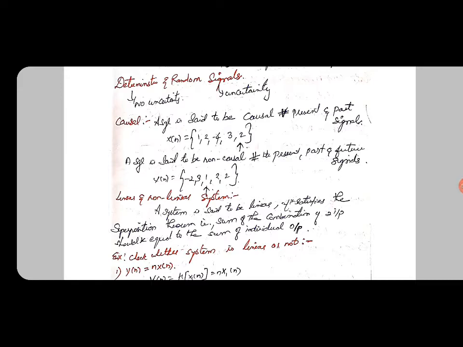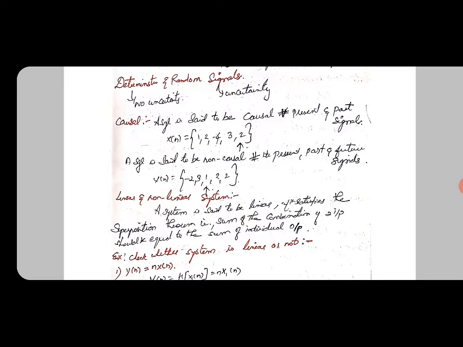Okay, we can see about the continuation of signals. In the previous video, we saw about what is a signal, then what is continuous time signal, discrete time signal, and the different types of signals. In this continuation, we can see about deterministic and random signals.